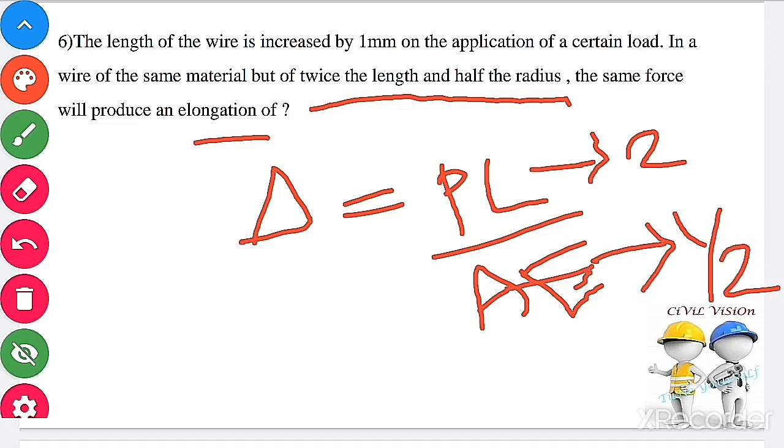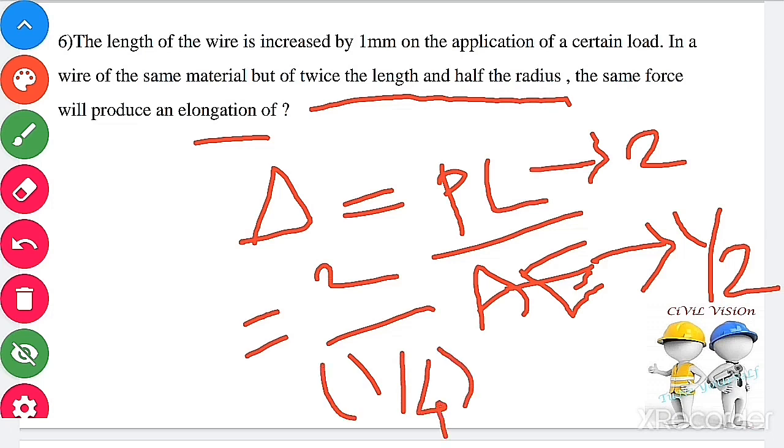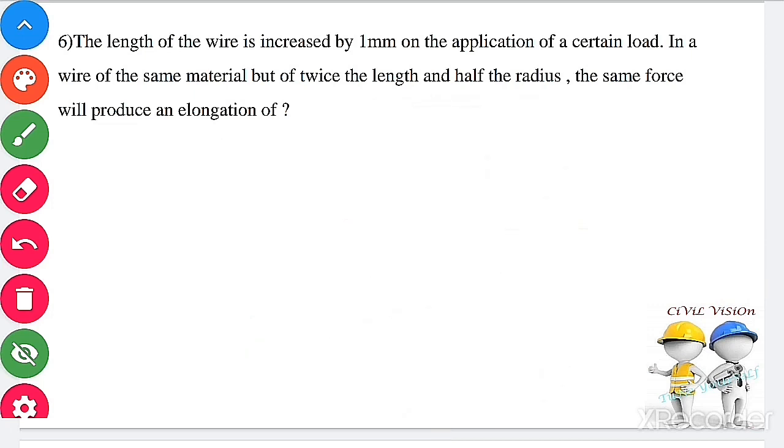Area is pi r square, with r equal to 1 by 2, so 1 by 2 the whole square is 1 by 4. 2 divided by 1 by 4 gives 8. Therefore, the elongation is 8 times PL by AE, so the elongation produced is 8 mm. Next question.